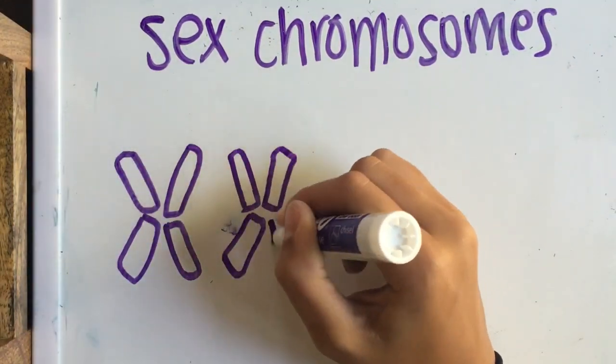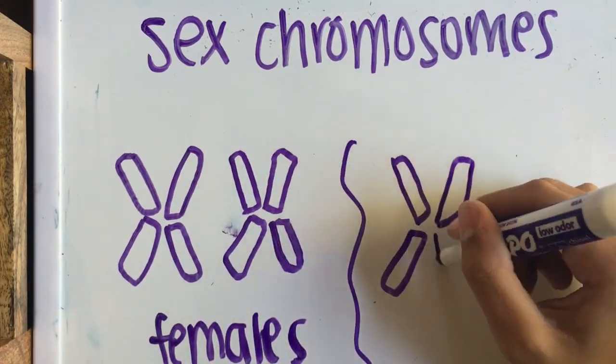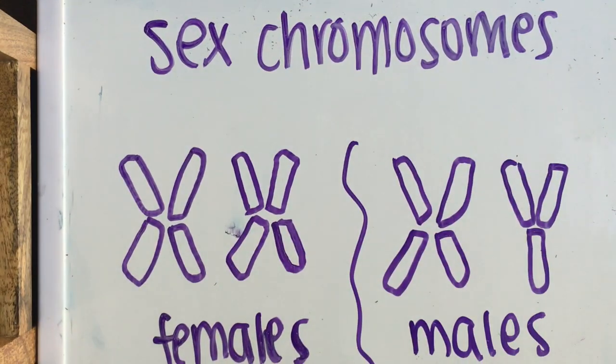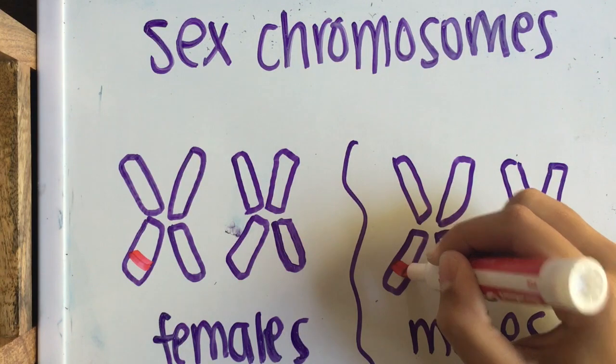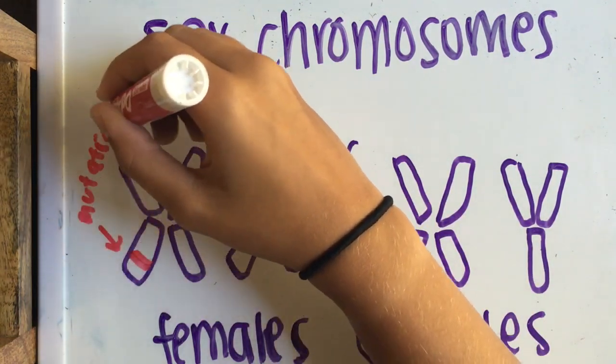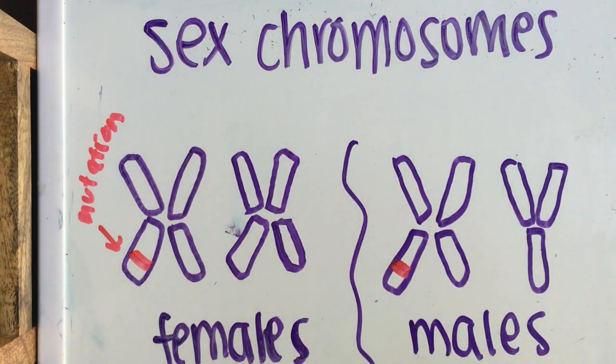Females have 2 X chromosomes and males have 1 X chromosome and 1 Y. For females, a mutation in one of the 2 copies of genes is sufficient to cause the disorder, whereas in males, the disorder can occur if there is a mutation in the 1 copy of the gene. So, if you were to inherit the chromosome with the mutated gene from either your mom or dad, then you will show signs of the Fragile X syndrome.